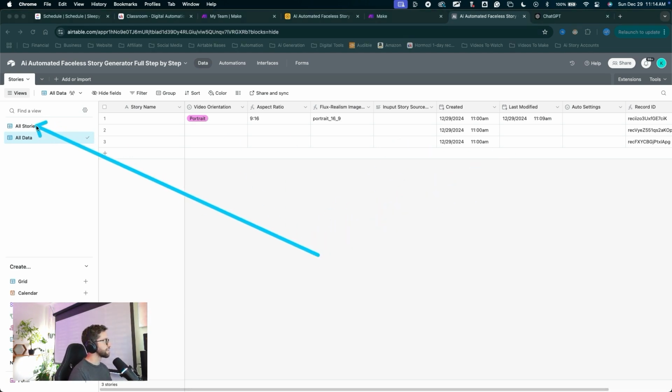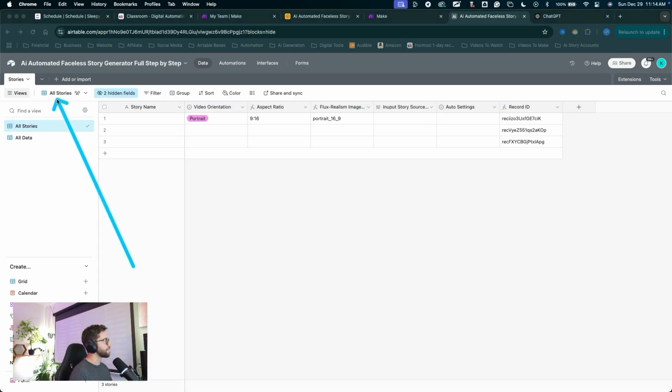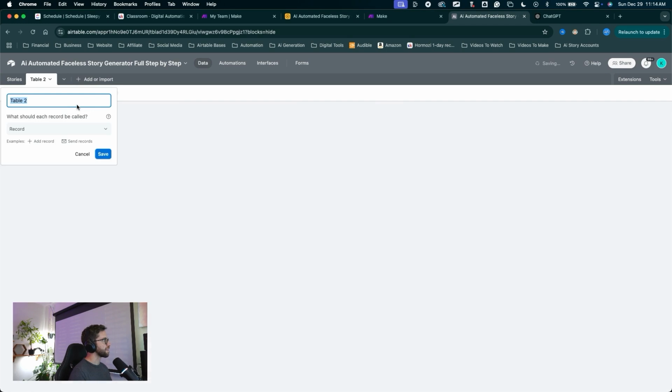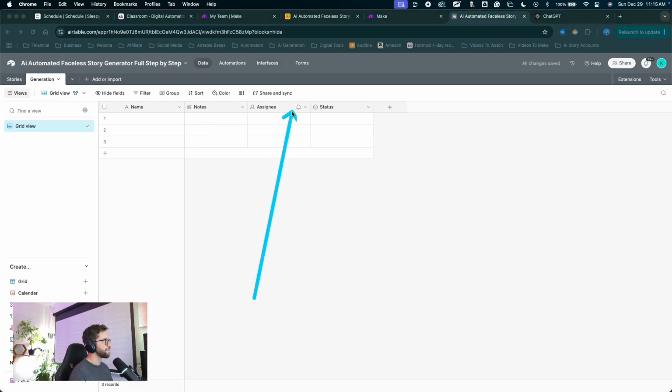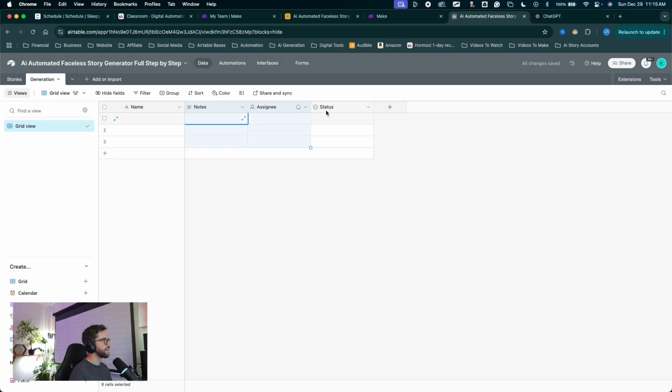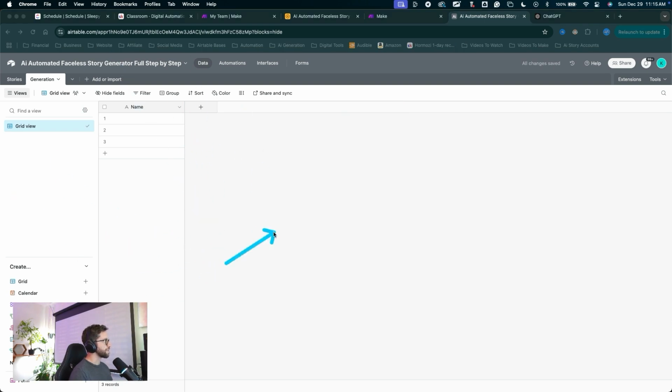So we'll stay inside of the new stories view, and we'll come up to create a new table. Click this plus here, create a new table, click start from scratch. We'll call this table generation. Click save. Same thing as before. I'll select all 3 of these fields holding shift, right click on one of them to delete these 3 default fields. Now we can start off with a blank table.